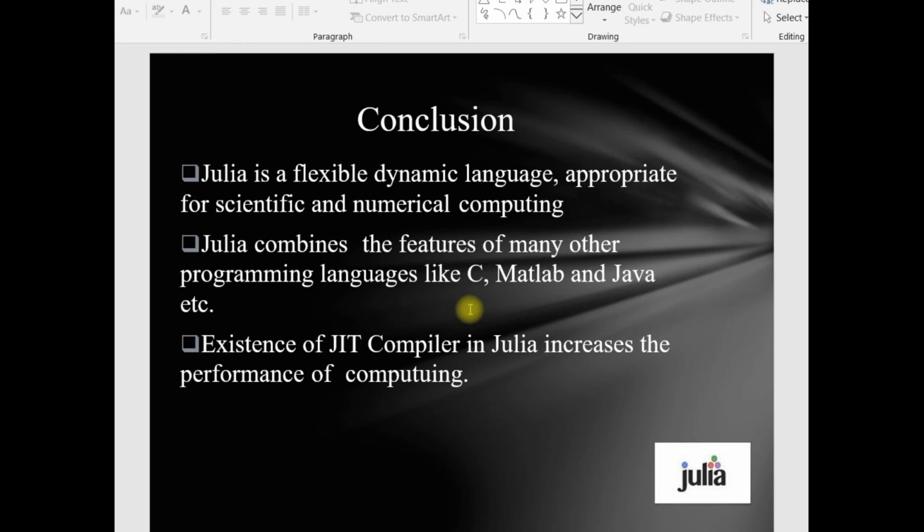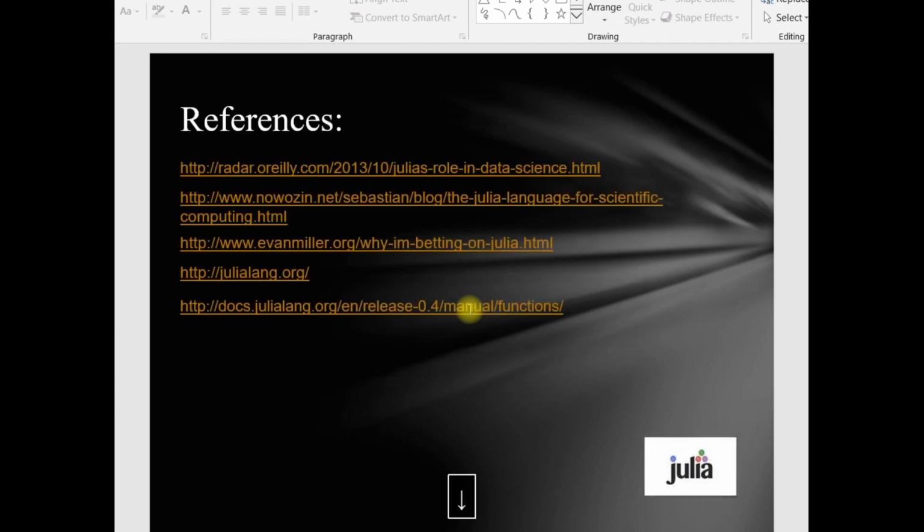So there comes the conclusion for this topic. Julia is a flexible dynamic language appropriate for scientific and numerical computing, and Julia combines the features of many other programming languages like C, MATLAB, and Java, etc. The existence of JIT in Julia increases the performance of computing.